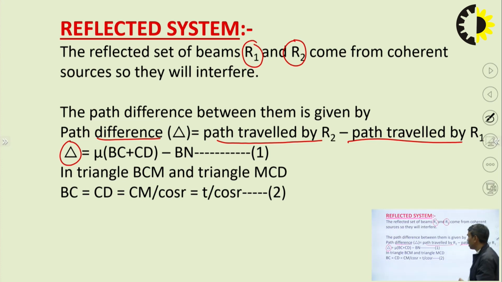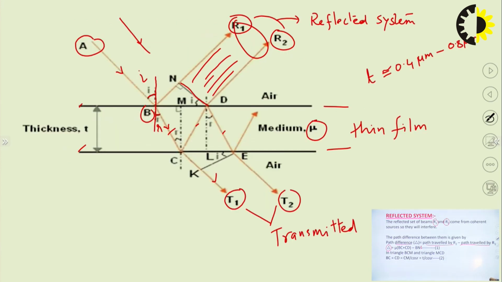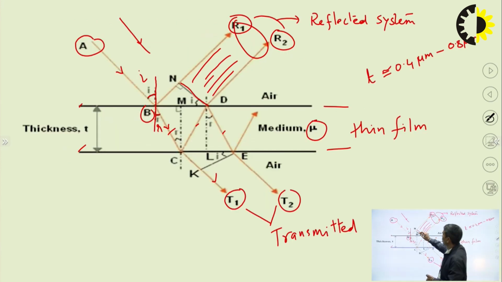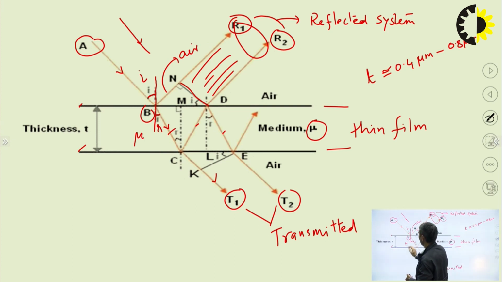BN is multiplied by 1. Why? Because BN is in air, whereas BC and CD are in the thin film of refractive index mu.